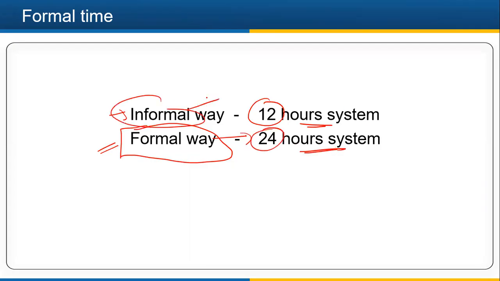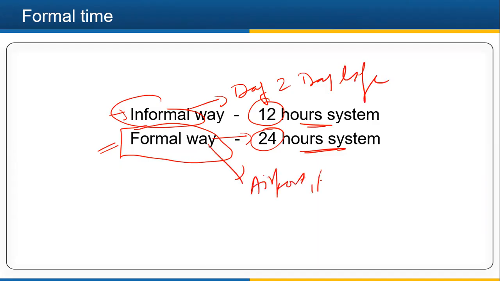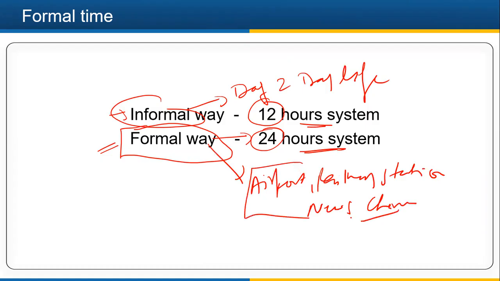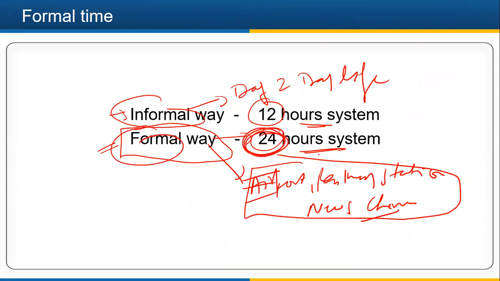Informal time we use in day-to-day life, but formal time we use at airports, railway stations, and news channels. In all formal situations we follow the 24-hour clock system.